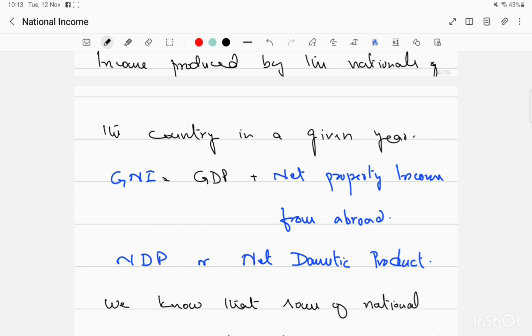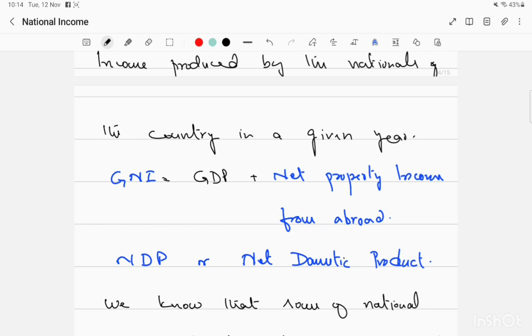So what do we mean by net property income? It means the foreigners who have earned income over here and are sending that income to their homeland. So that is deducted from our GDP to get GNI. Whatever Pakistanis working abroad, many Pakistani multinational companies working abroad, send their profit to their homeland Pakistan, or the income sent by Pakistanis to their families in Pakistan. Those incomes are included in our GNI, even though they have not been produced within our country.